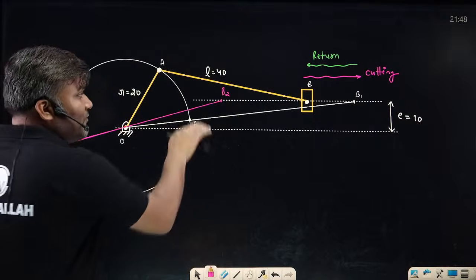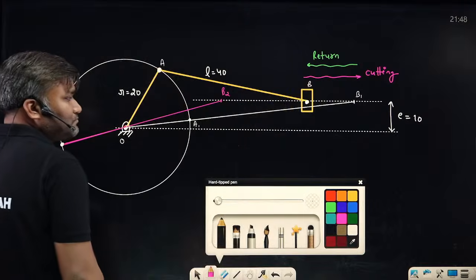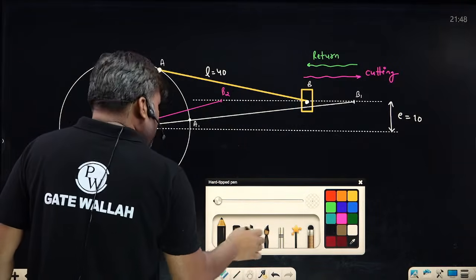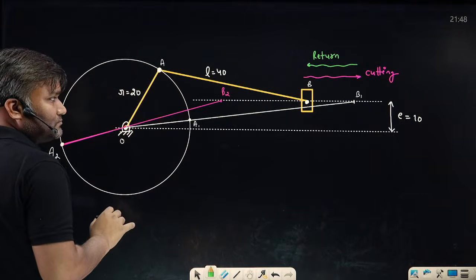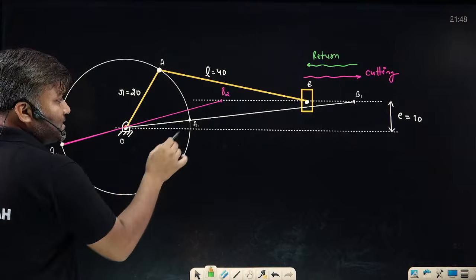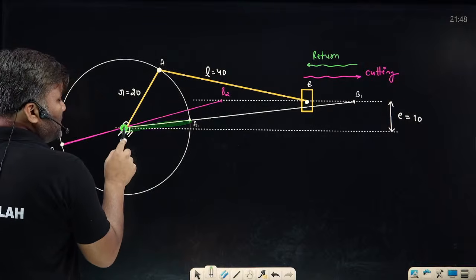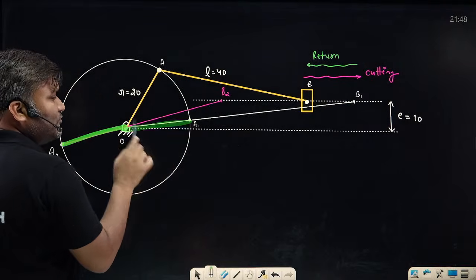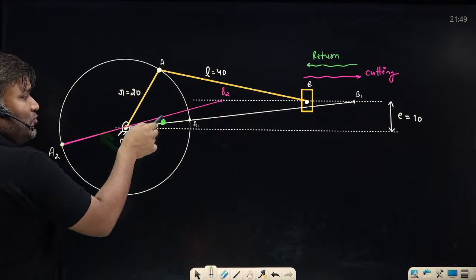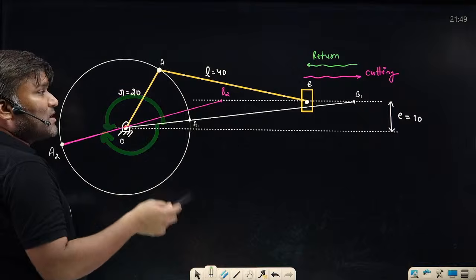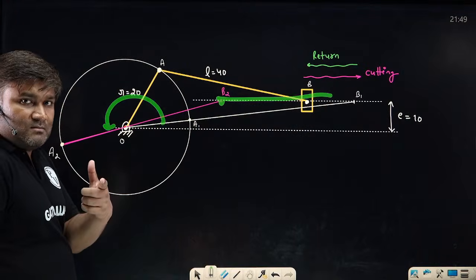What is the cutting stroke? From B2 to B1, I am moving. That is your cutting. Check. Sir, if you have connected the motor in such a way that from the A1 position of the crank to the A2 position of the crank, you can move two ways, either this angle, or you can move anti-clockwise, traveling this angle. How do you want to travel? Sir, from B2 to B1, I want to travel the bigger angle.